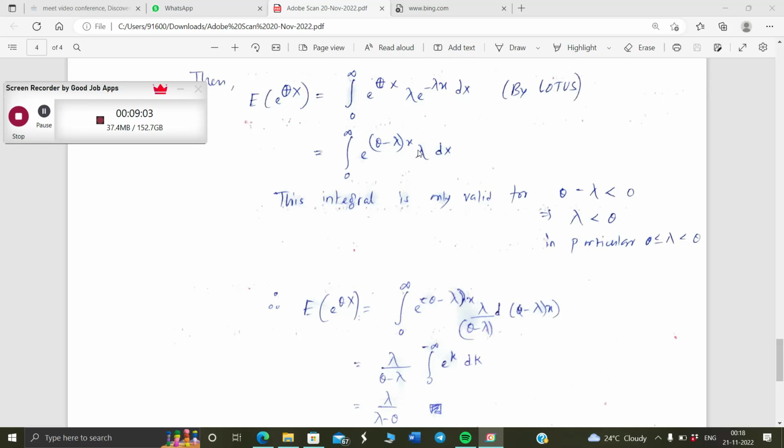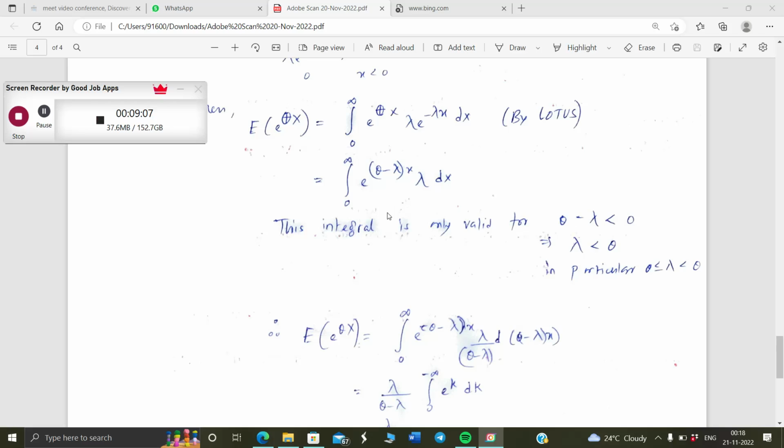So this is very general. The only key fact to be noted here was that the integral is valid only if theta minus lambda is negative, which means that theta should be strictly less than lambda, and in particular theta has to be between 0 and lambda, lambda not inclusive.